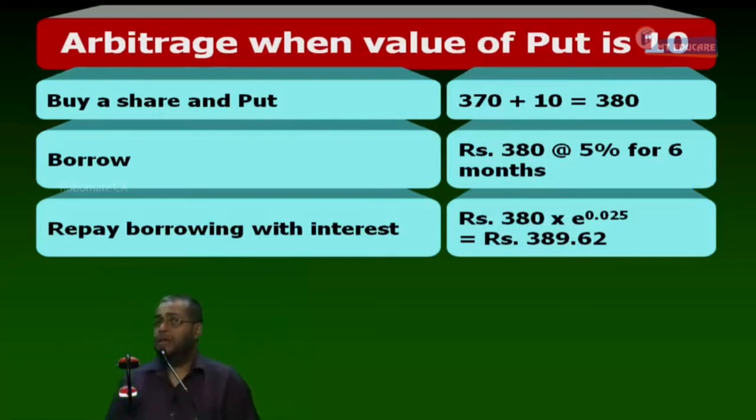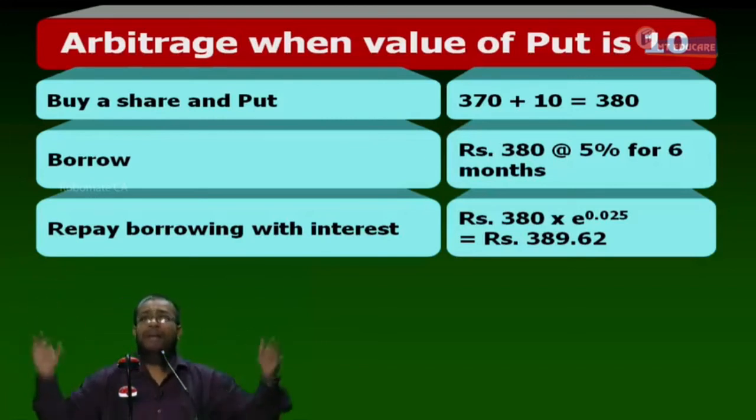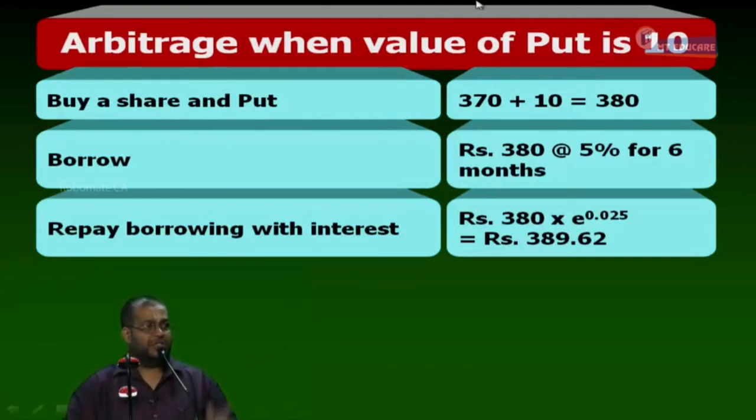Suppose the share is trading at 520 rupees. What will I do? Allow the put to lapse and sell at 520. Anyhow, the minimum guaranteed selling price is 400. But I have to repay only 389.62. The balance is the put option profit. Are you following what I am saying?